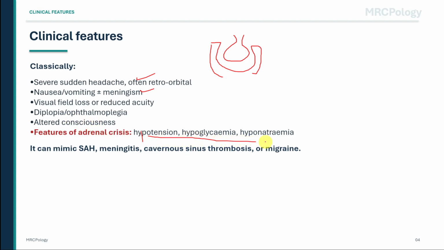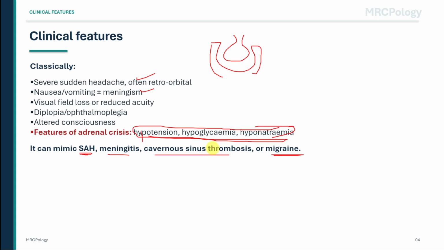Do not confuse this with subarachnoid hemorrhage, meningitis, cavernous sinus thrombosis, or migraine. Subarachnoid hemorrhage gives thunderclap headache and may cause reduced consciousness, but it does not typically cause acute pituitary hormone failure. Meningitis gives fever, neck stiffness, and confusion, but the combination of ophthalmoplegia and visual field loss should push you towards a sellar or cavernous sinus process. Cavernous sinus thrombosis can cause painful ophthalmoplegia, but the adrenal crisis picture and sellar mass point towards pituitary apoplexy. Migraine should be a diagnosis of caution when there are objective cranial nerve signs or visual field defects.